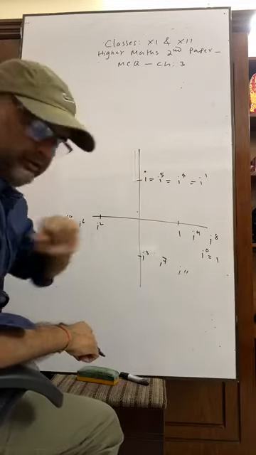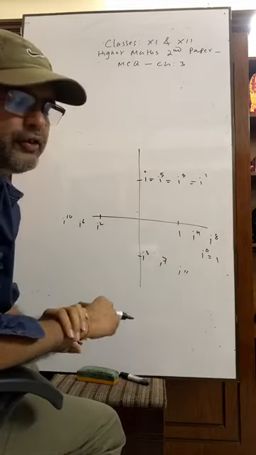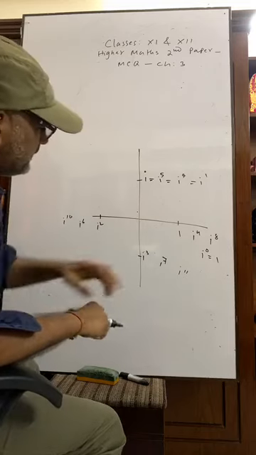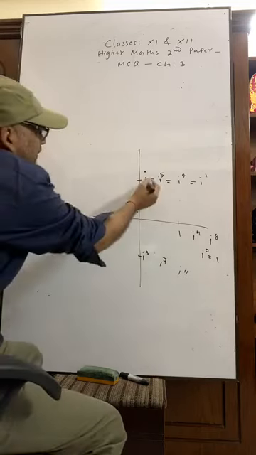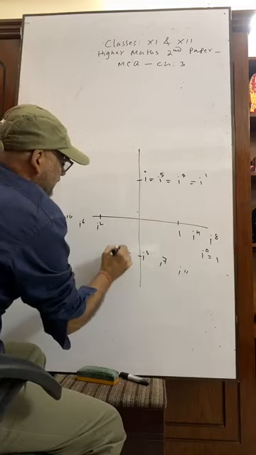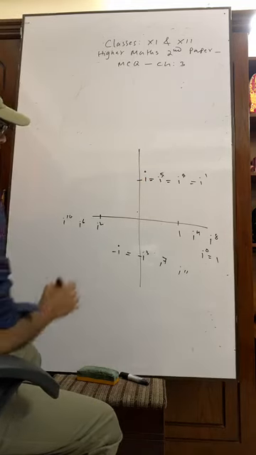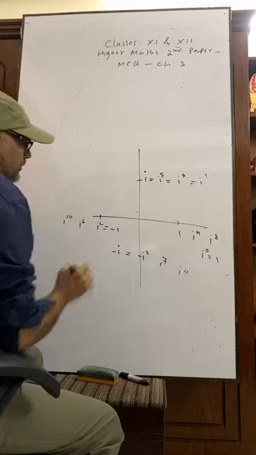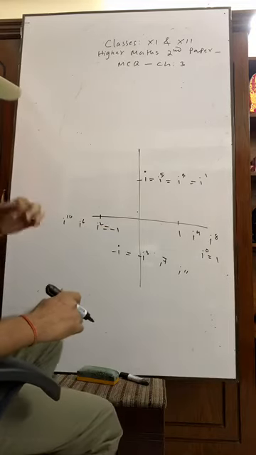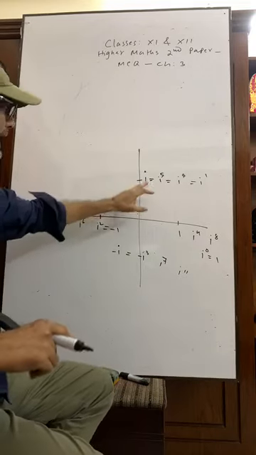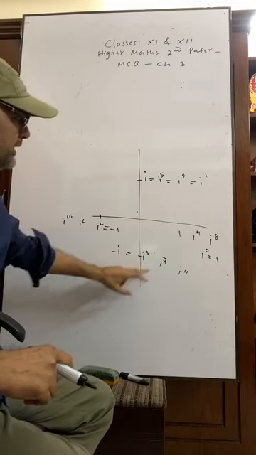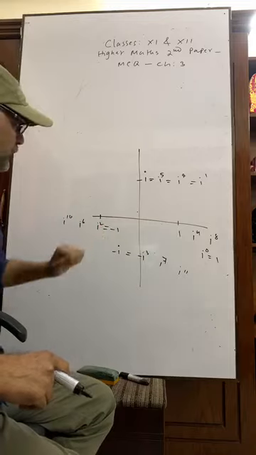Suppose this is 11. We divide 11 by 4. What is the remainder? 3. This is i3. And you know this is i square equal to minus 1, so it will be minus i. So what are you getting? i cube is minus i, i square is minus 1.